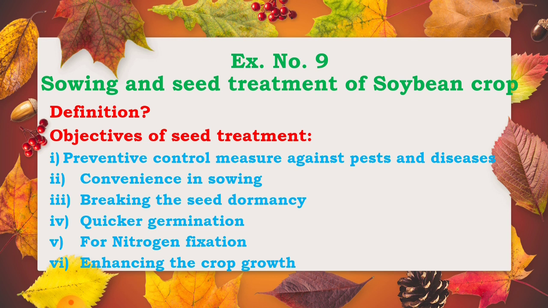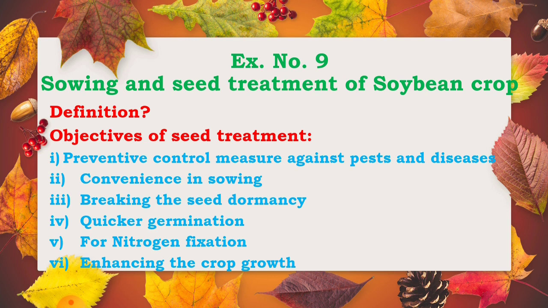Then quicker germination, that is, immediate or quick germination of seeds after sowing. The seeds are treated with different solutions or different salt waters, etc.